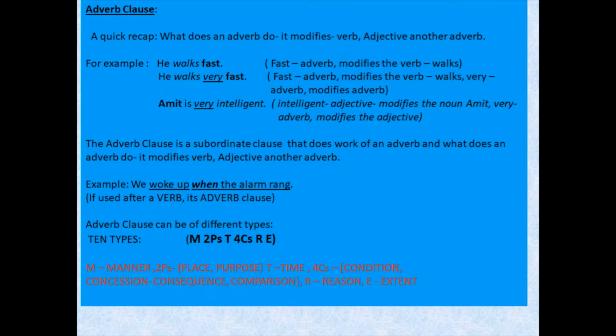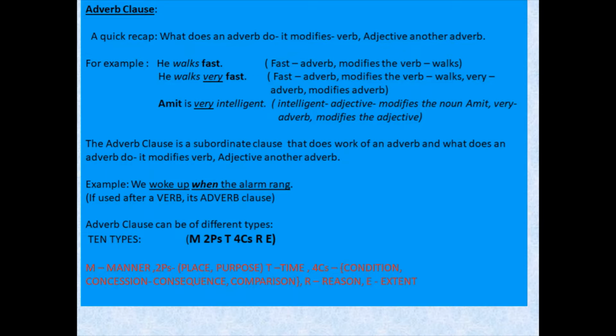For example, he walks fast. Now, walks is the verb and fast is the adverb. Why? Because it is modifying the verb walks. How does he walk? He walks fast. Okay. Similarly, he walks very fast. Now, we have the verb walks here, and we just understood that fast is the adverb. Then what is very doing?